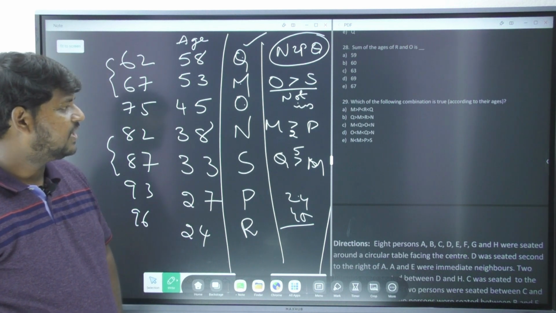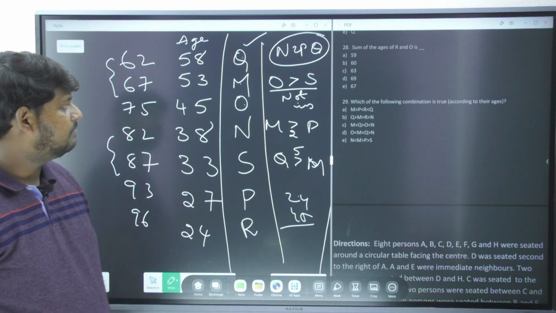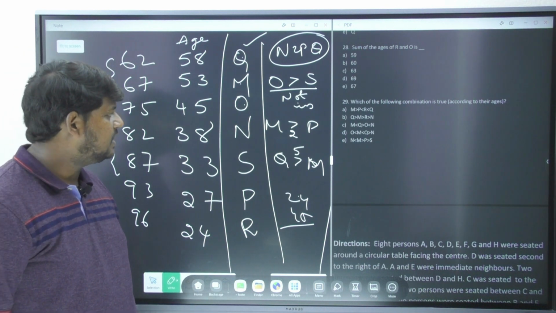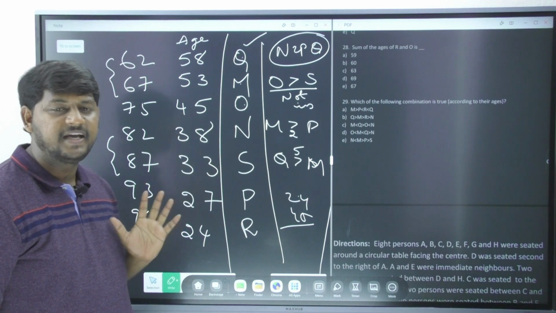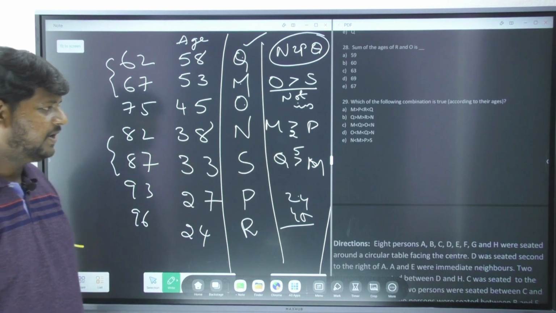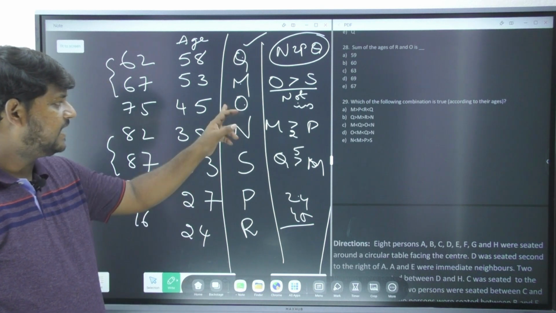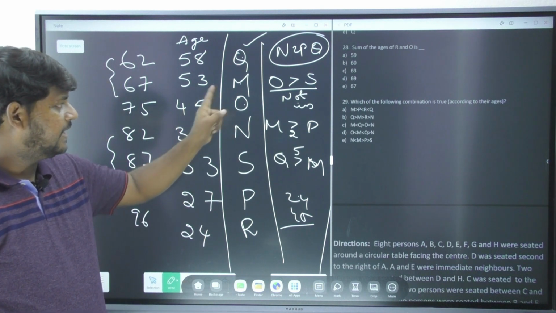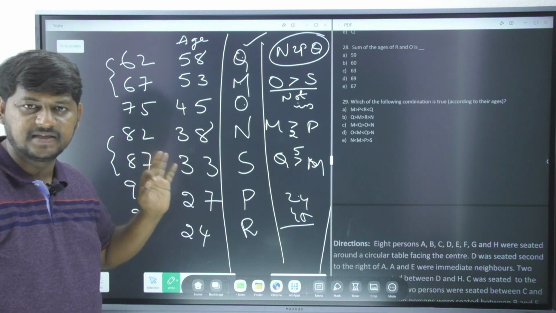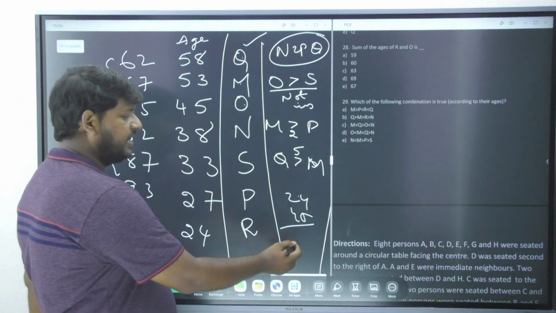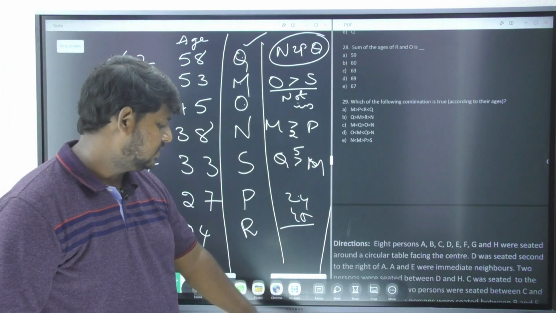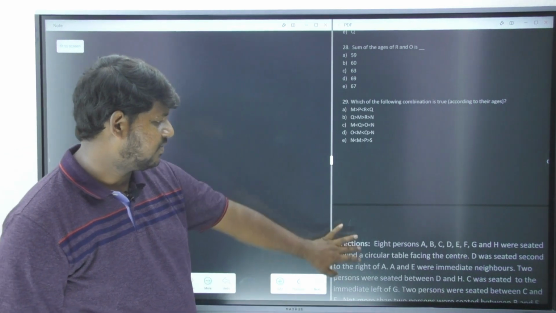M is less than Q, correct? M is less than Q and Q is greater than O, correct? O is less than, no. O is definitely greater than N. Option number C is also gone. Let's go with option number D. O is less than M, correct? M is less than Q, correct? Q is greater than N, yes, correct. So the answer is option number D for this. Clearly option number D is my answer. So let's move forward with the next questions.